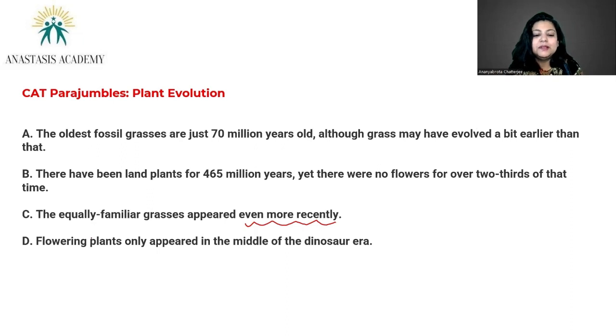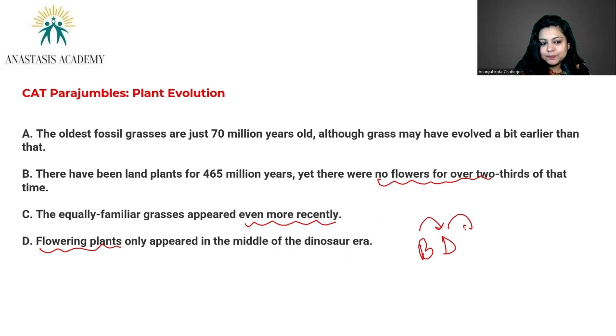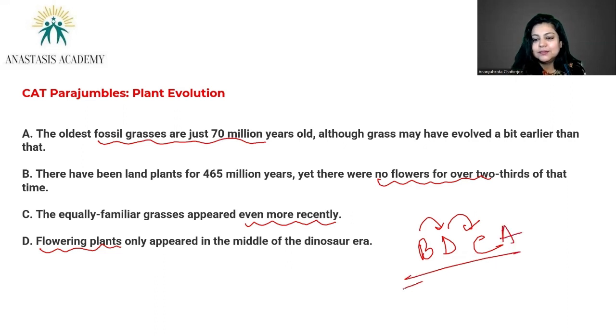Flowering plants only appeared in the middle of the dinosaur era. So B and D are together because you're talking about flowers not being there, and then flowers which appeared in the middle of the dinosaur era, right? So earlier there were no flowering plants. Flowers appeared in the middle of the dinosaur era. And then you do the comparison. The equally familiar grasses appeared even more recently. Yes. How recently? The oldest fossil grasses are just 70 million years old. BD. See, this was a fairly doable one, right?